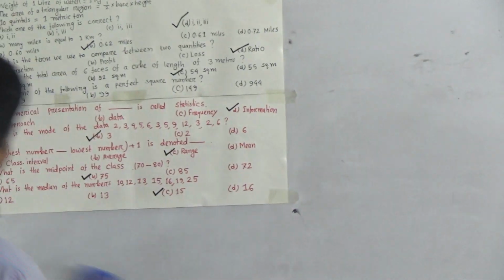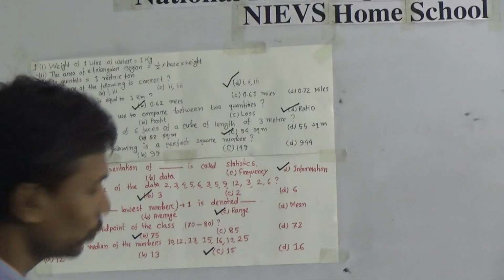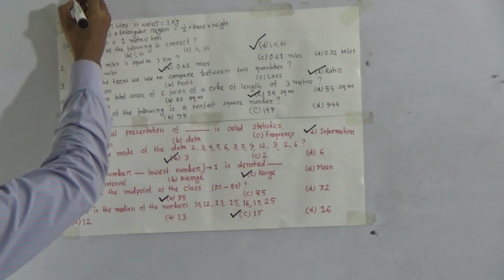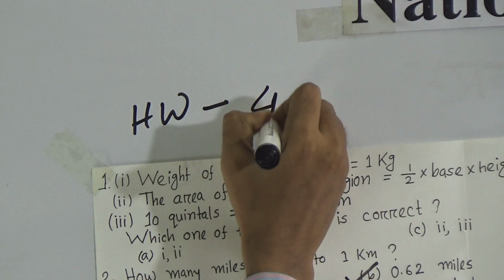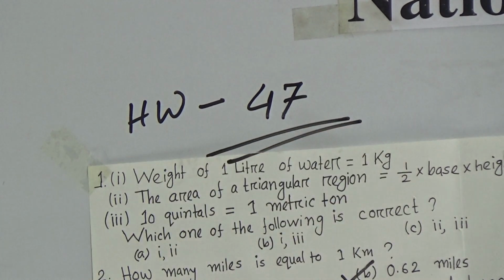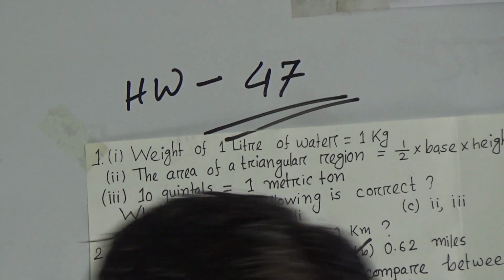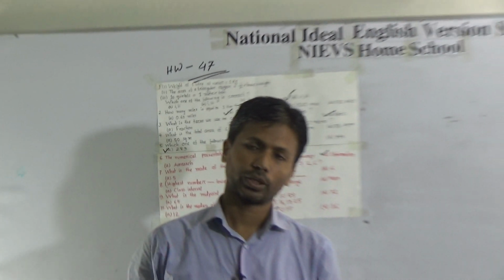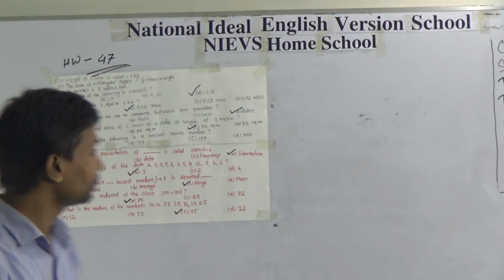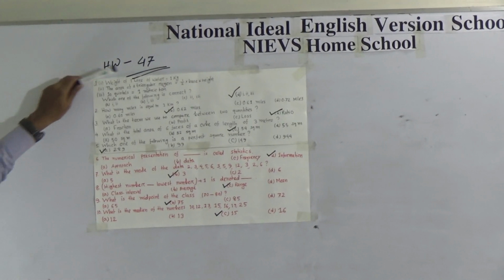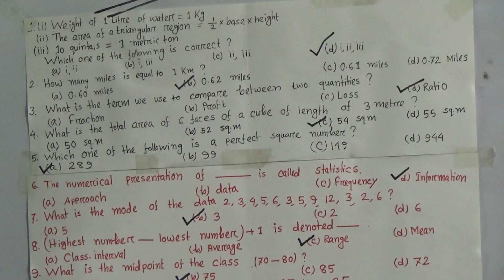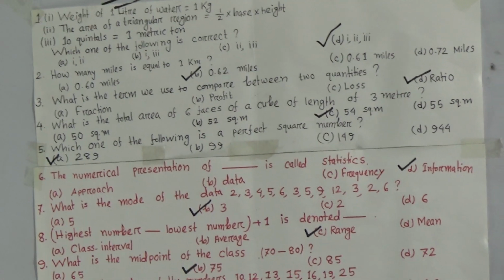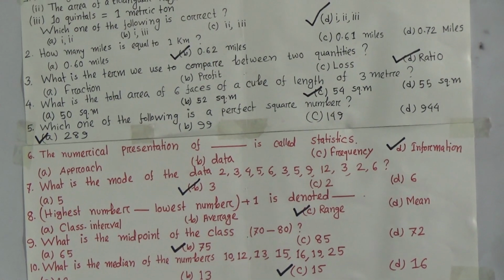Dear student, now I want to talk with you about our HW topic. You see our HW number 47. Your HW is 1 to 10. That means today's CW is your HW.